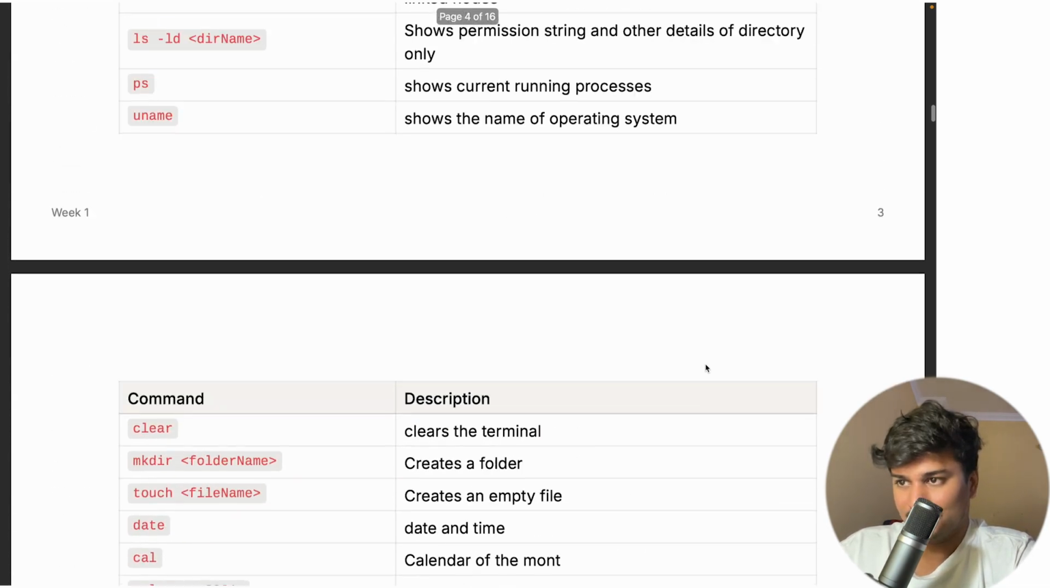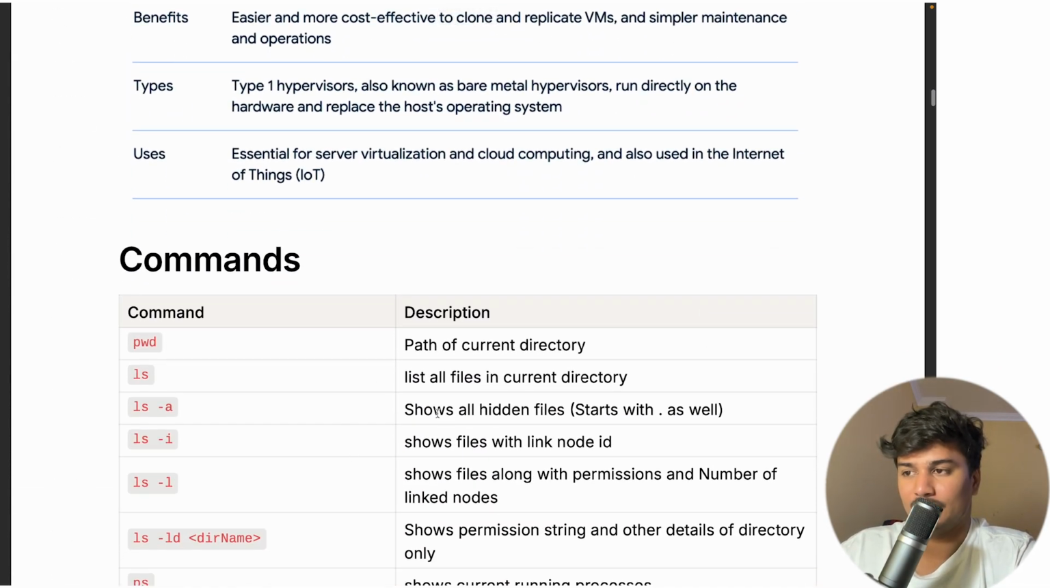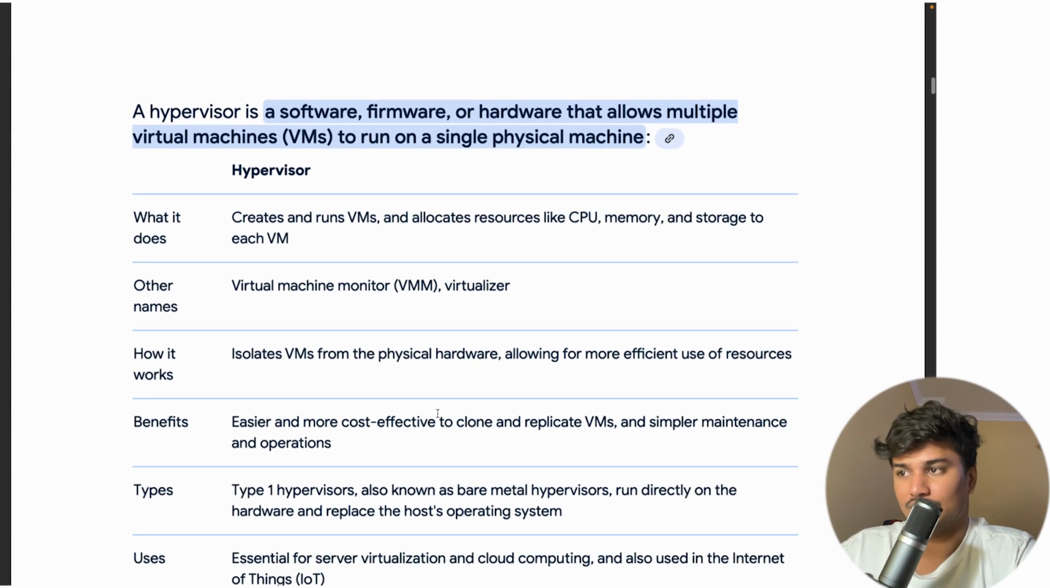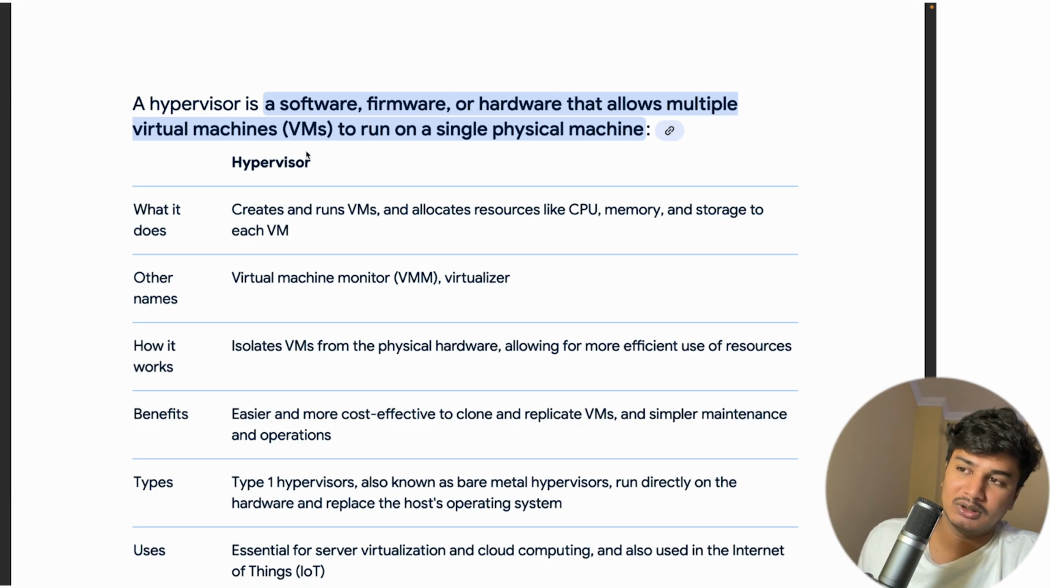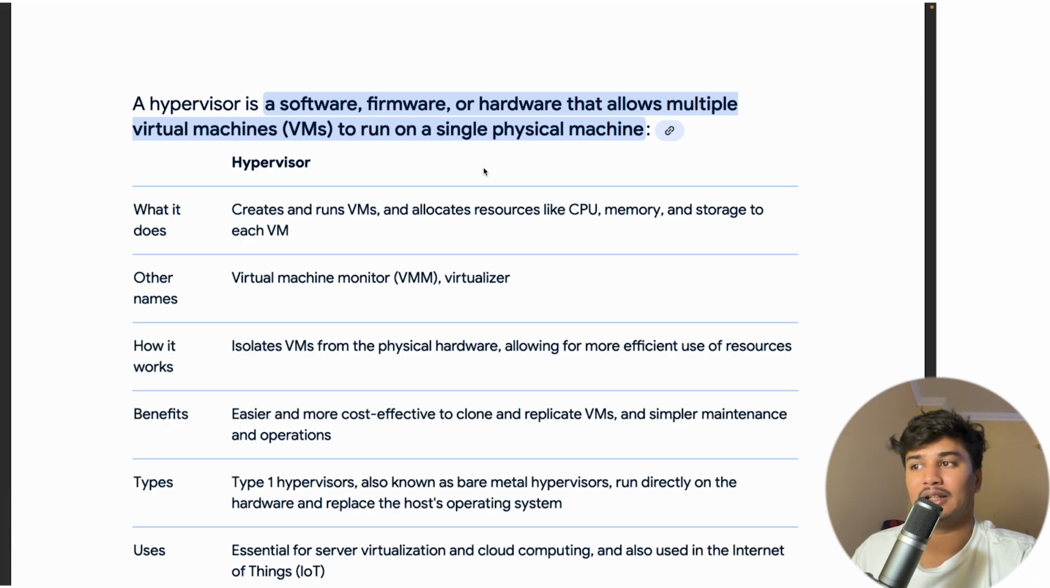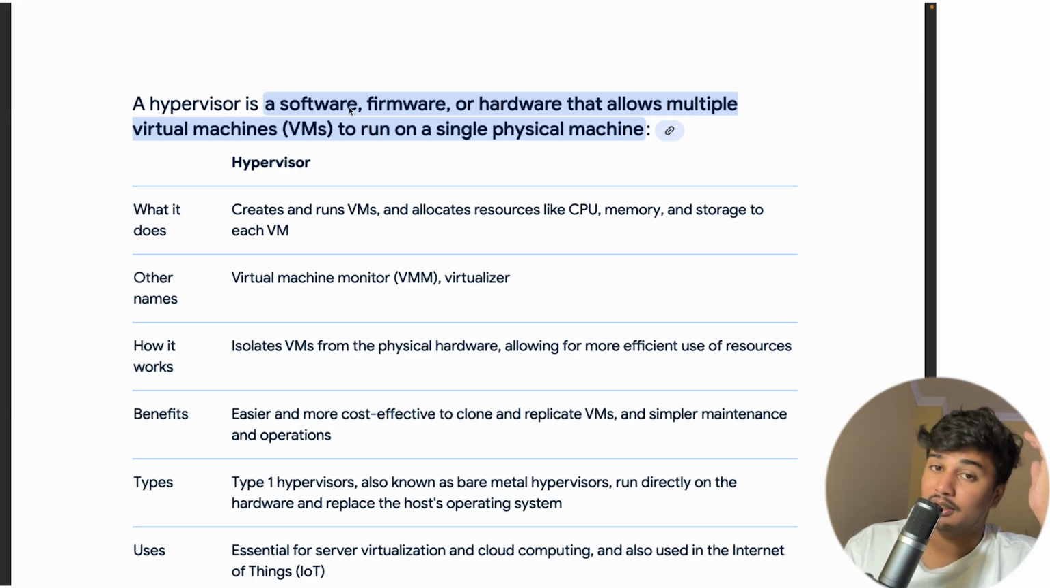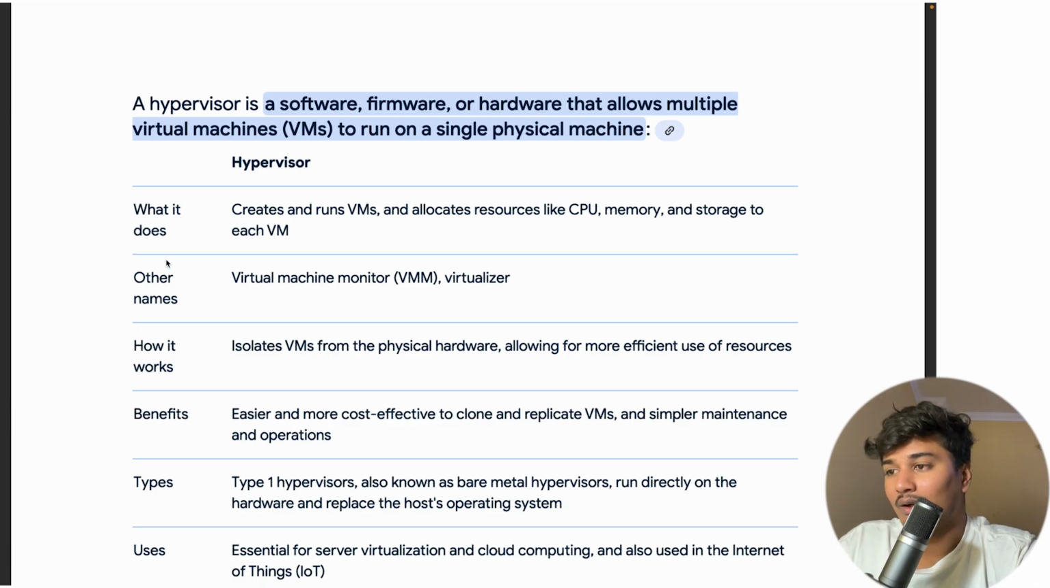Now there are many commands. Also, before going further, I would just like to tell you a concept, that is hypervisor. A hypervisor is a software, firmware or hardware that allows multiple virtual machines to run on a physical machine. Basically using it we are able to run multiple VMs on a single machine. What it does is create and run VMs and allocate resources like CPU, memory, and storage to each VM.